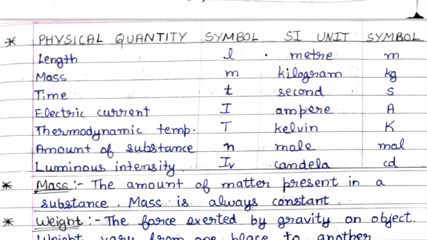Next is mass. The amount of matter present in a substance is known as mass. Mass is always constant. Anywhere we go, like on the moon or earth, the mass of a person will be constant, whereas the weight may or may not vary.